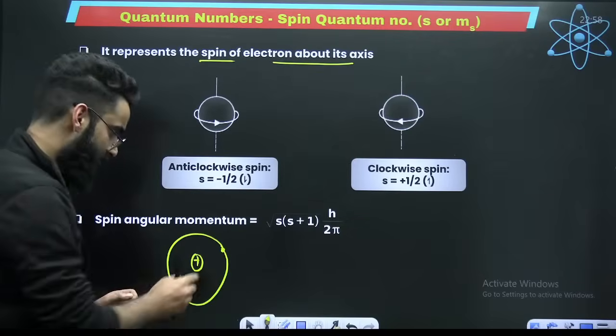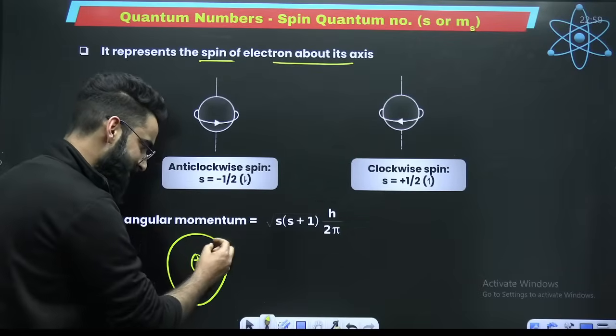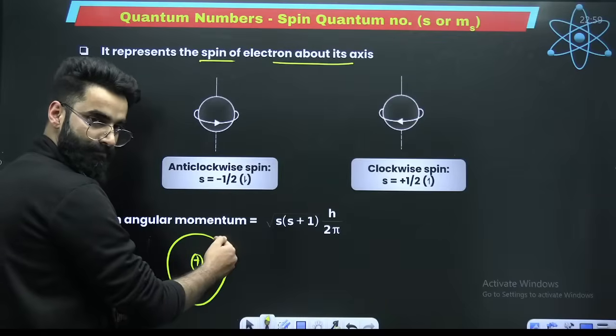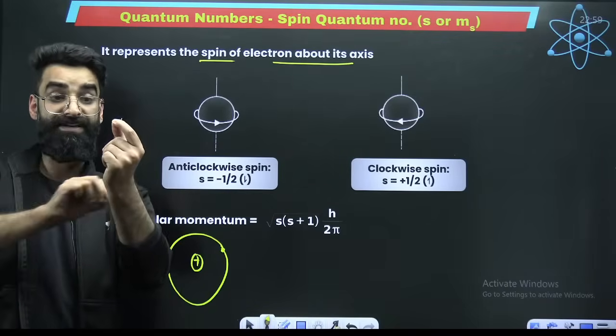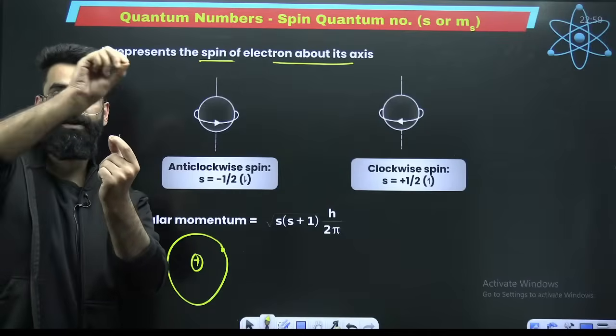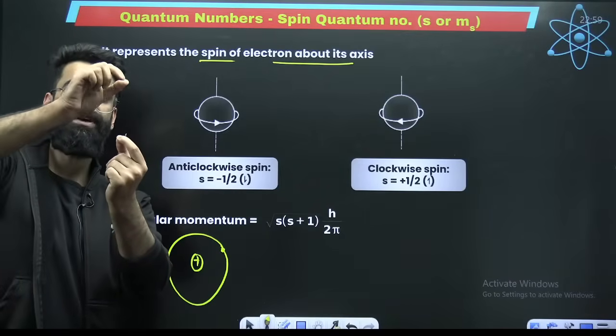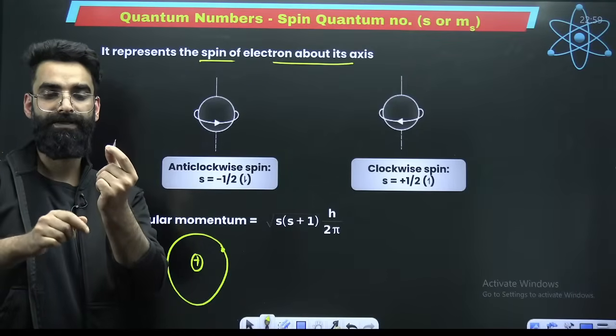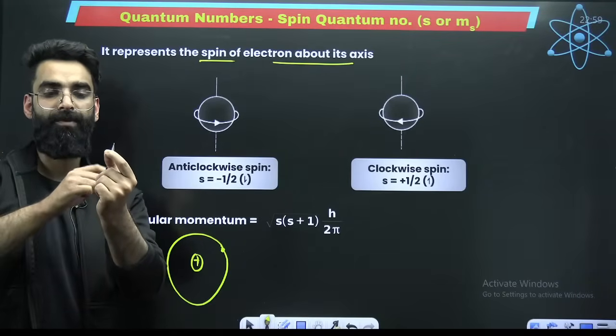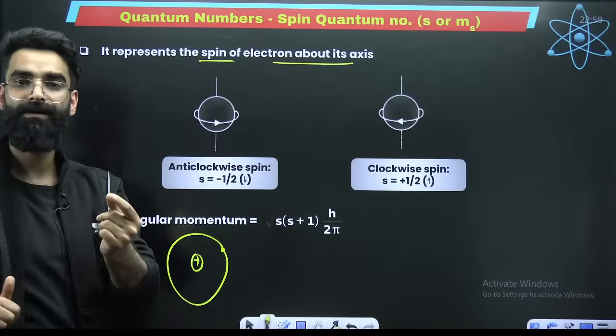No doubt it's revolving, but at the same time it will be spinning as well. When the electron is revolving, it is spinning about its own axis as well.